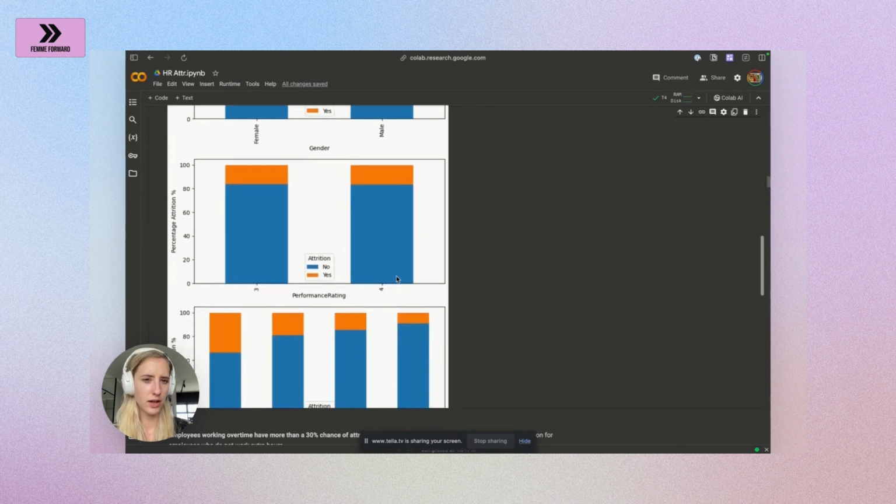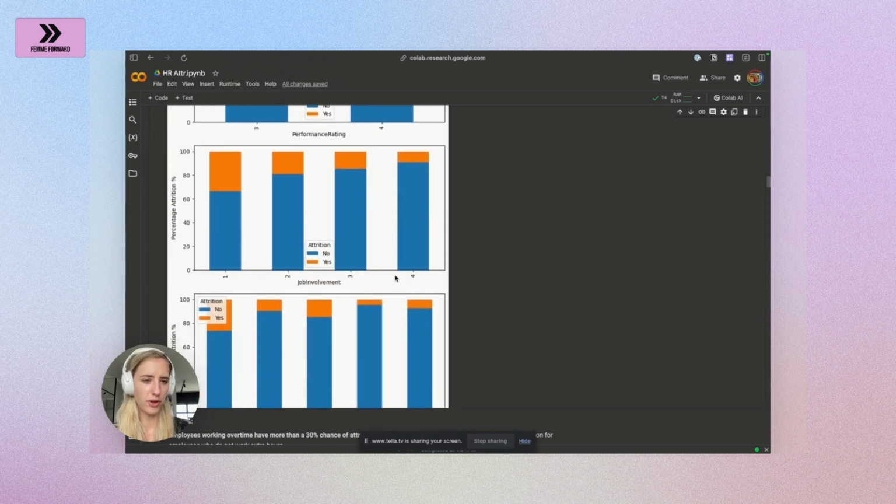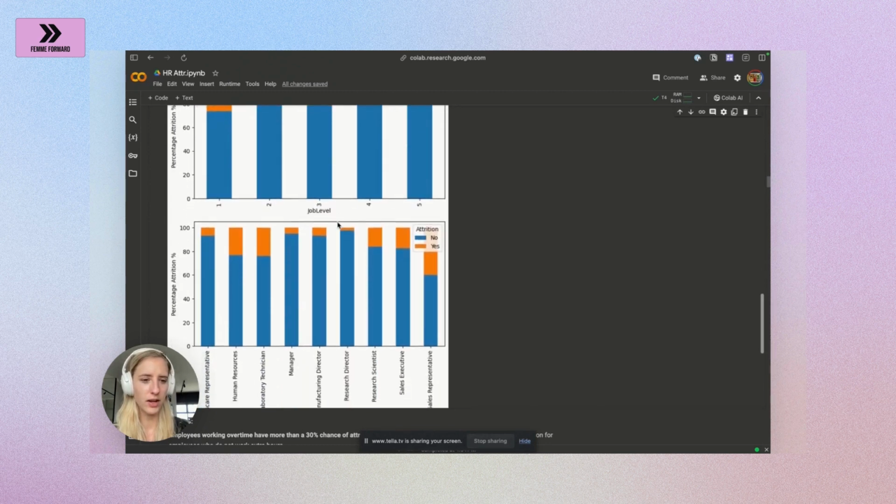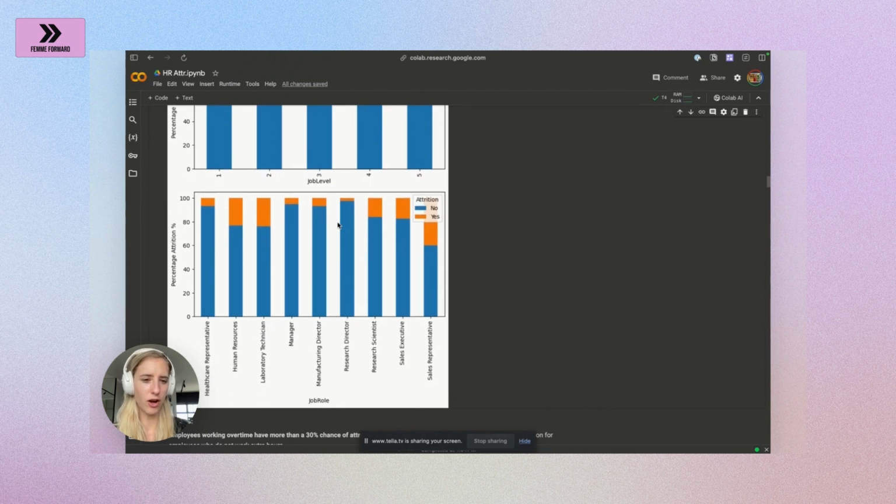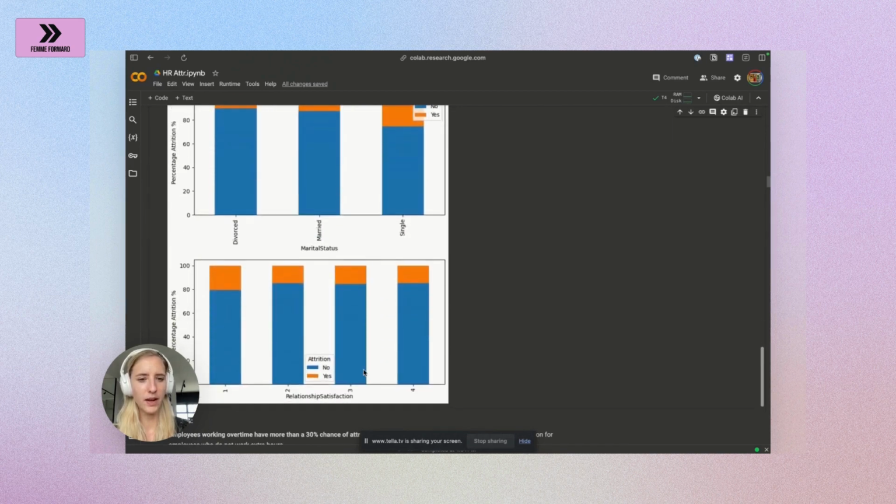Also interesting, I think, is that job involvement really determines if an employee is going to quit the company or not, as well as the job role. You can see the more stressful roles like sales representative, human resources, and laboratory technician are the ones where you have a higher quitting rate, versus the higher paid positions, where you usually have a little bit more freedom. Research director, etc., has a low attrition rate.